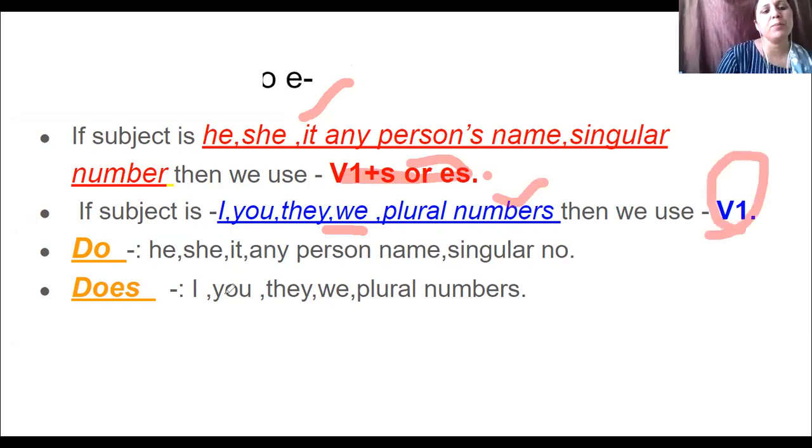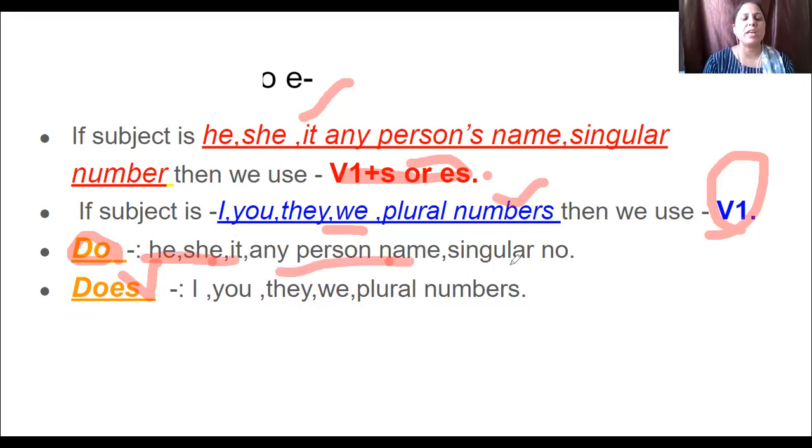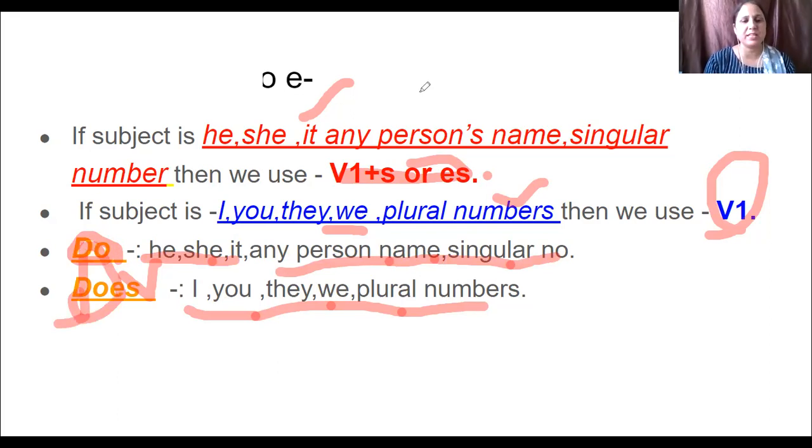Here one thing more, we use two helping verbs in simple present tense, do and does. Helping verbs or auxiliary verbs. So when our subject is he, she, it, any person name, singular number, then we use helping verb do in simple present tense. And when our subject is I, you, they, we, plural number, then we use does helping verb or auxiliary verb in simple present tense.